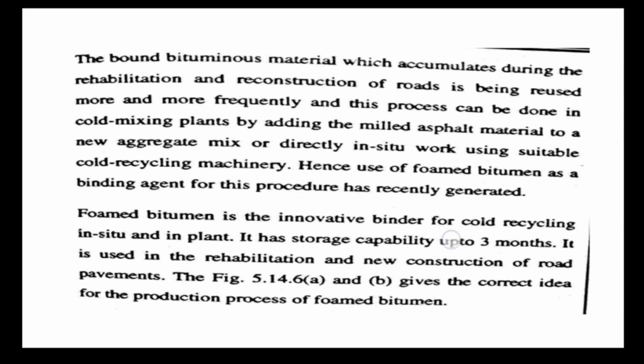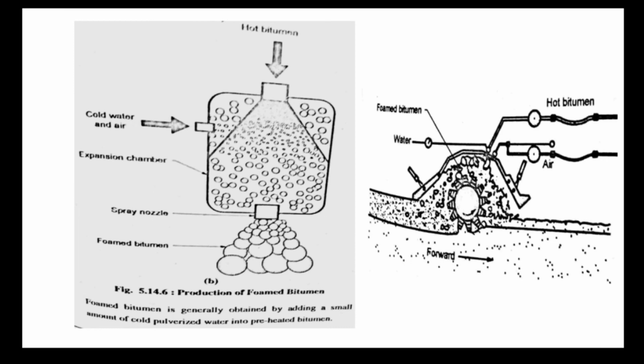In the next figure, we shall see the actual manufacturing procedure of the foamed bitumen. As you can see, we have the hot bitumen which enters from the top, whereas cold water is injected into this heated bitumen. When this water is injected into the heated bitumen, the volume of the bitumen increases 20 to 30 times, and hence from the bottom, that is the spray nozzle, we get the foamed bitumen which can be used on the roads.